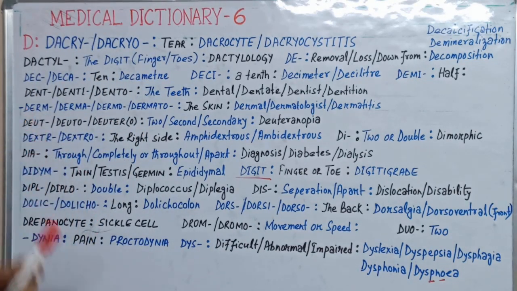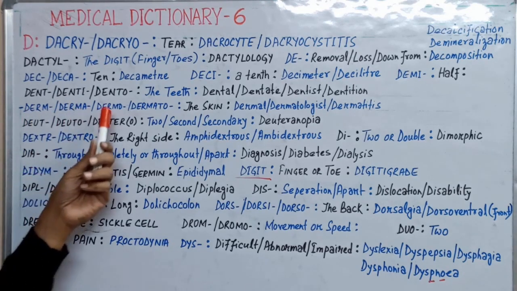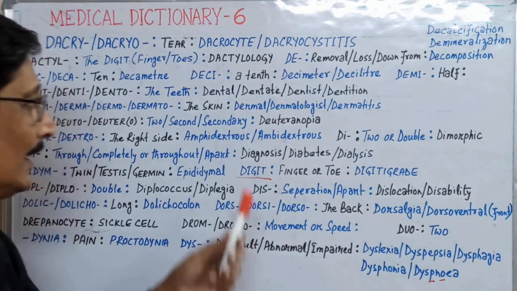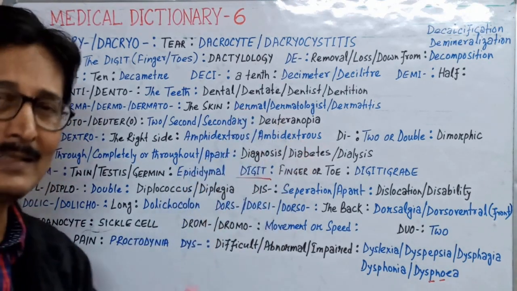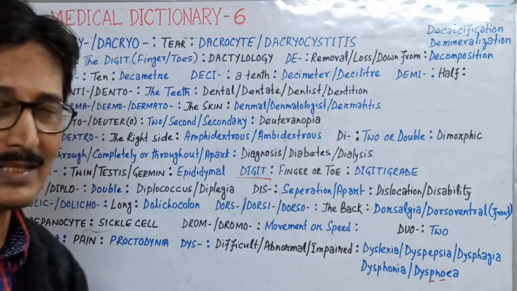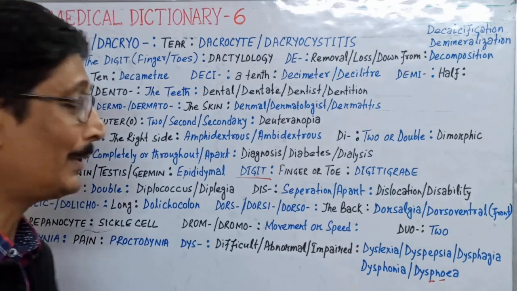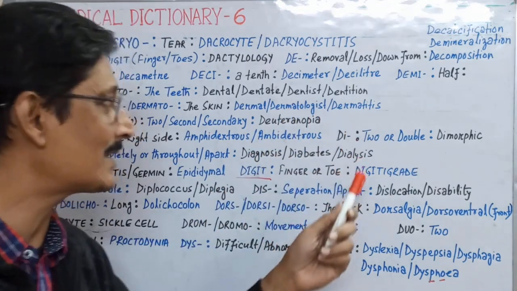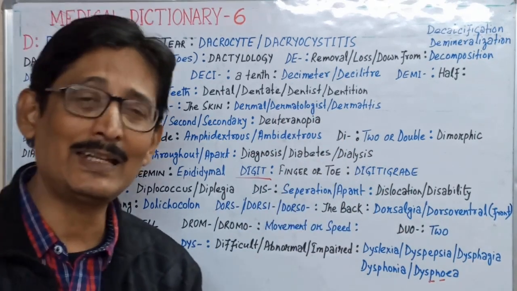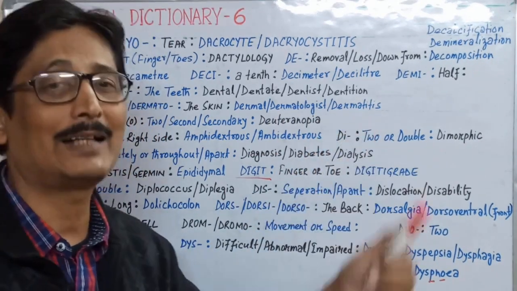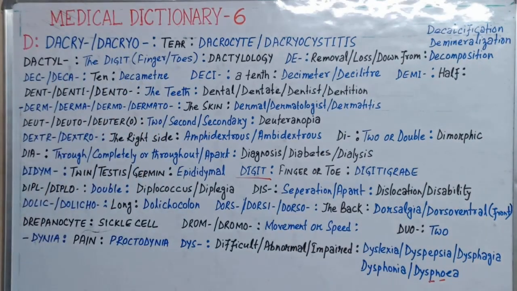Now it is a combining form. It may be prefix or suffix: derm or derma or dermo or dermato means the skin. Dermal is about the skin. A dermatologist is the doctor who treats our skin problems. Dermatitis, any inflammatory condition on the skin, is known as dermatitis.